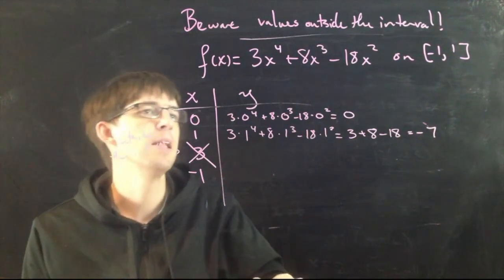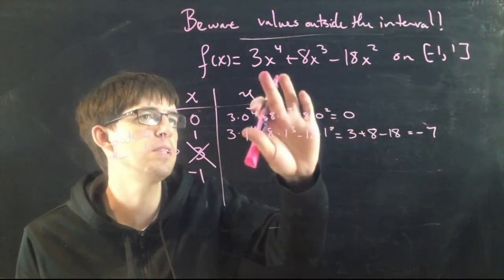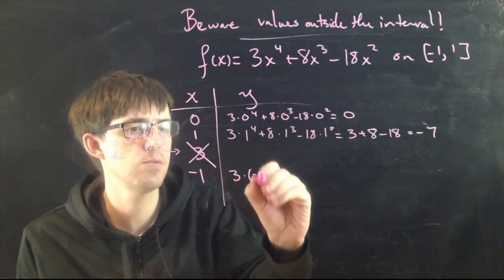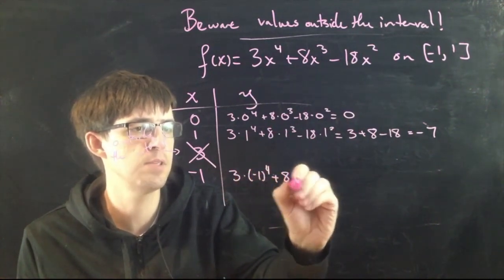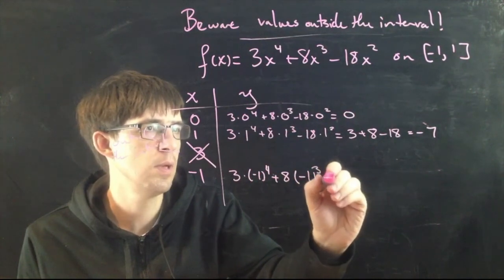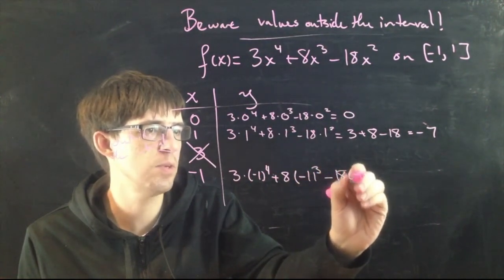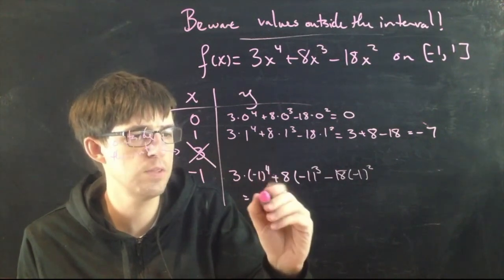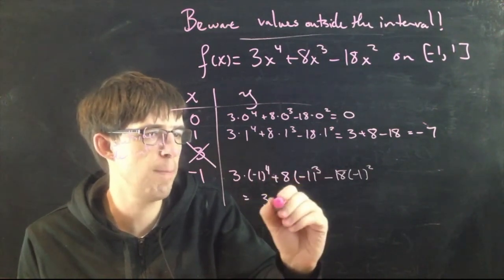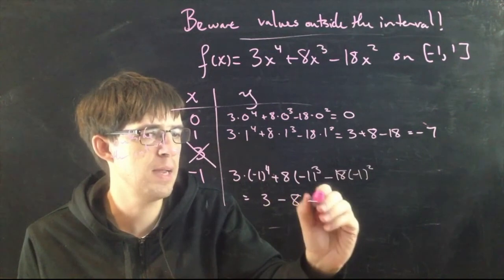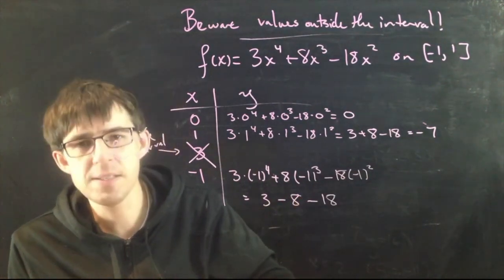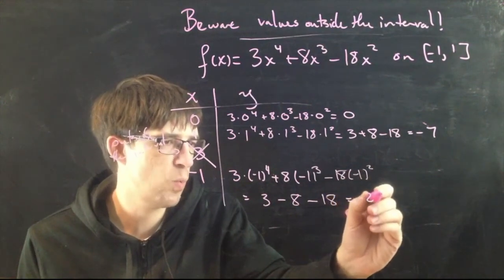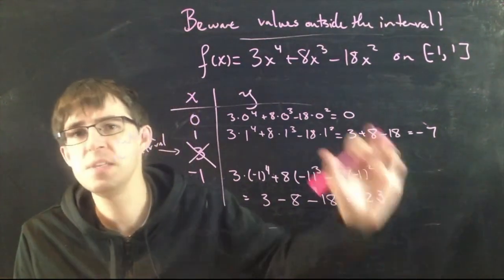And then finally, negative 1. It's the same, only some of these will have a flipped sign, right? This is 3 times minus 1 to the 4 plus 8 times minus 1 cubed minus 18 times minus 1 squared. Minus 1 to the 4 is 1, so that's 3. And then this is going to be minus 8 and then minus 18. 3 minus 8 is negative 5. Then minus 18 will be minus 23. All right, these are my values.